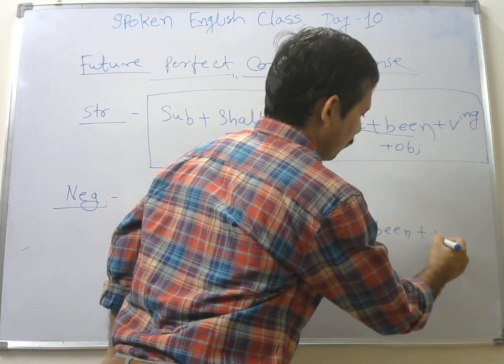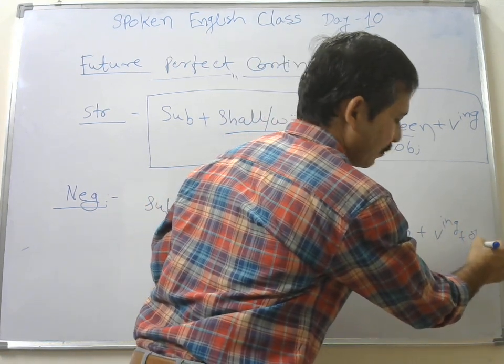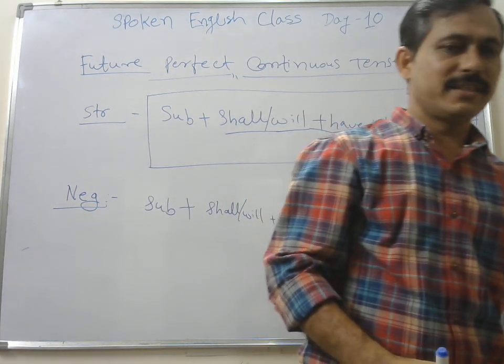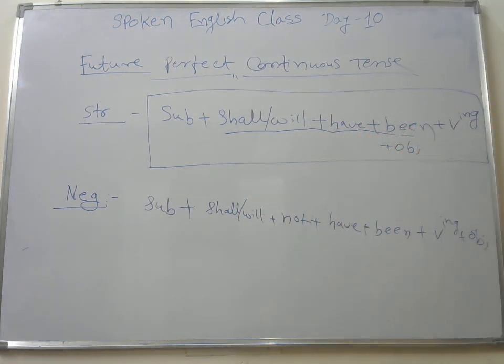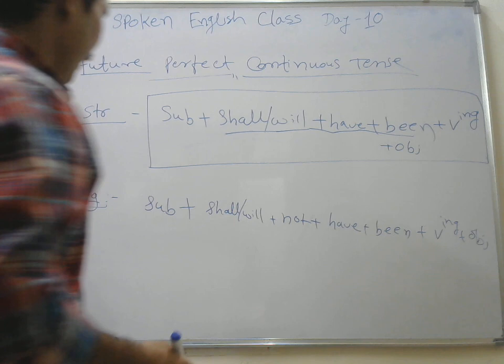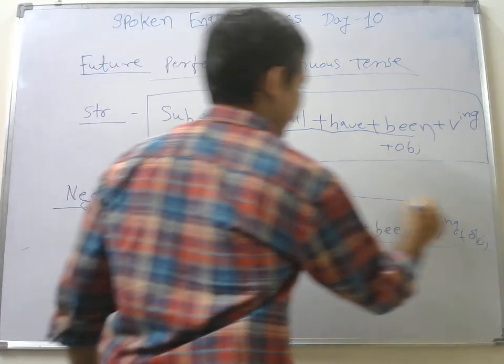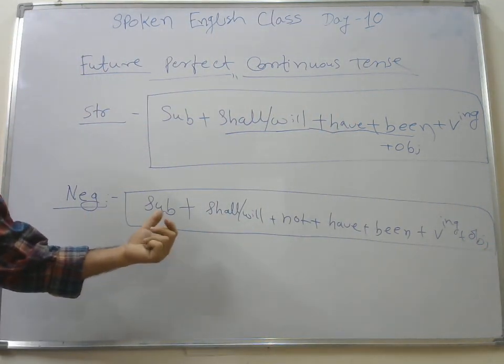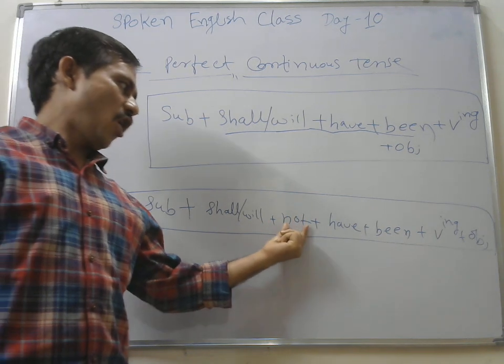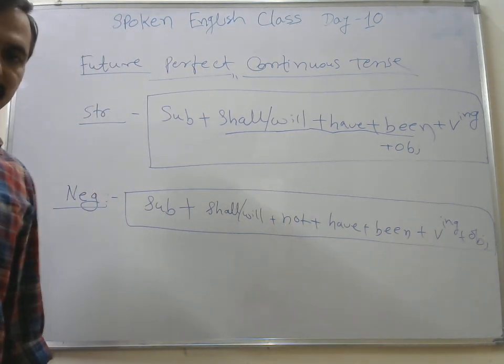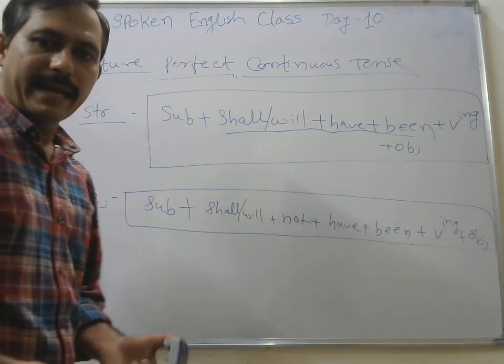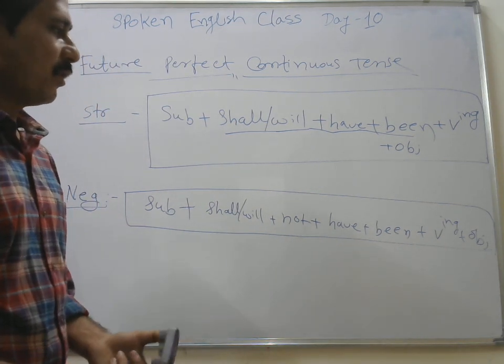Then your verb ing form, and there your object. Right friend? So this is your structure. I hope you have noted it down. These are the structures of your negative sentences. The subject, shall, will, not, have been. ठीक है? Shall, will, not, have been, and then your verb ing form and your object.